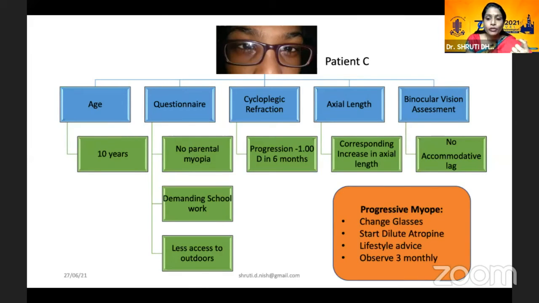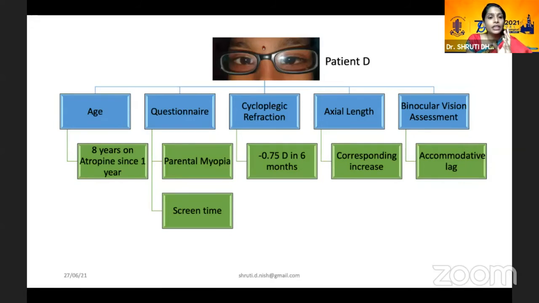Again, lifestyle advice would follow, but here I would observe this patient 3 monthly. This is patient D, an 8-year-old girl. She's been on atropine for 1 year, with a history of parental myopia and screen time, and still her cycloplegic refraction showed an increase of 0.5 diopters in 6 months' time with a corresponding increase in the axial length. And her BV assessment shows a significant accommodative lag.